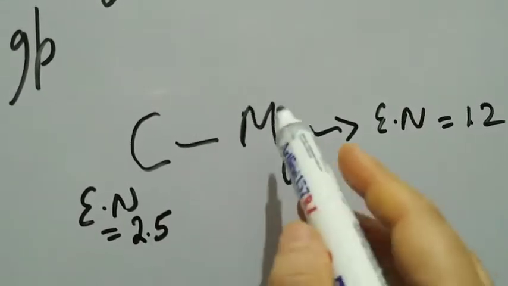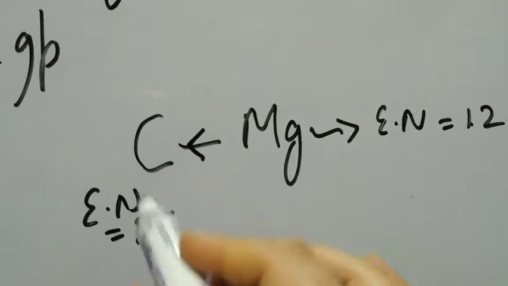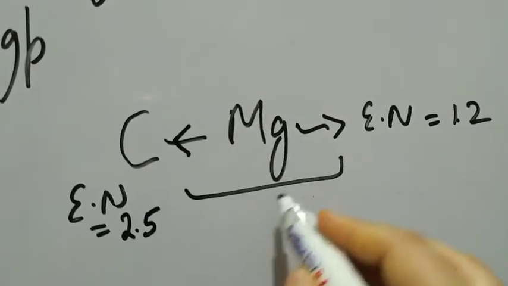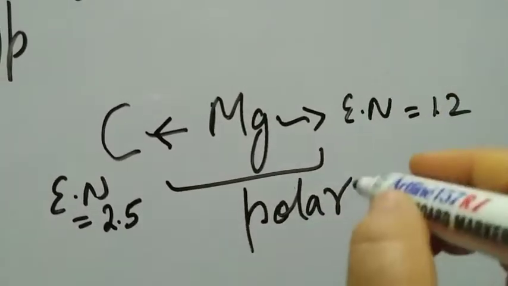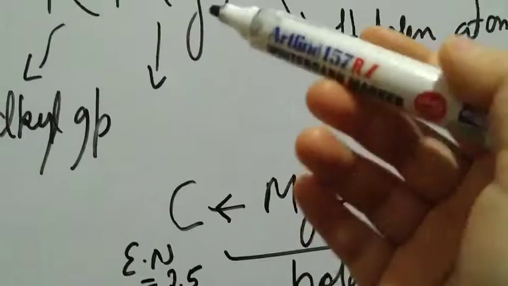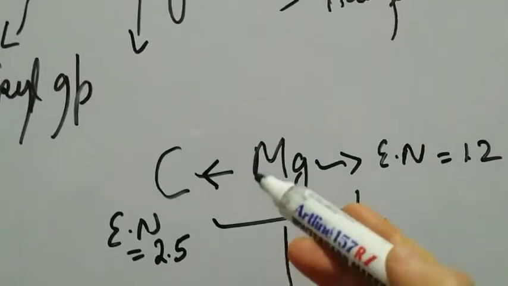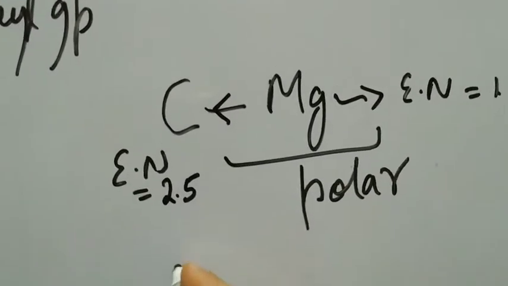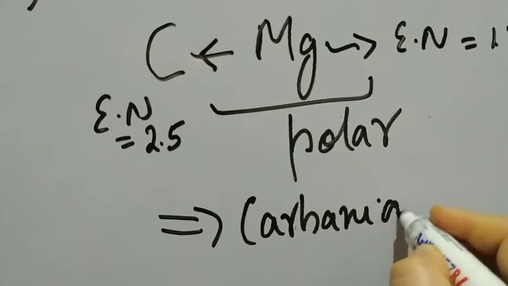Because of which the shared pair of electrons between them is more towards carbon. Since it's more towards carbon, this bond is highly polar. Because of the polarity of this bond, we are able to prepare alcohols from Grignard's reagent. When we use Grignard's reagent, we have an intermediate carbanion formed here.